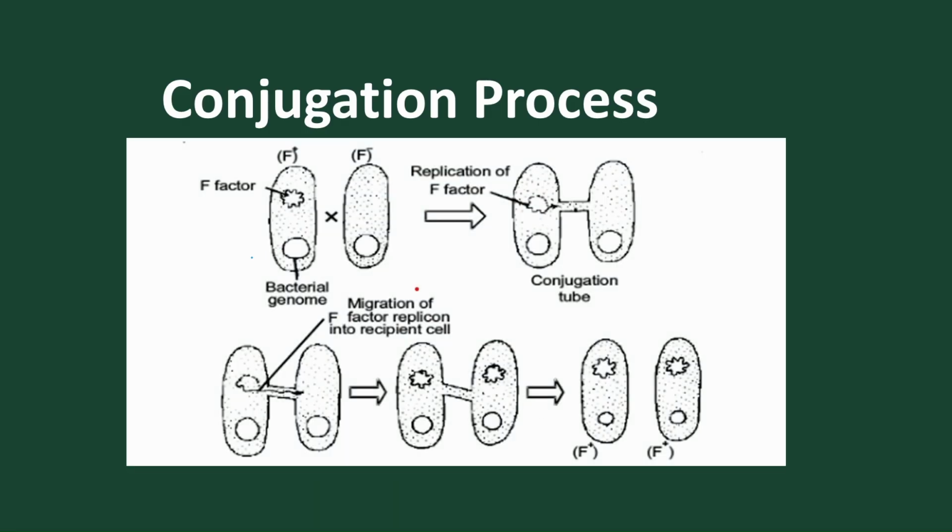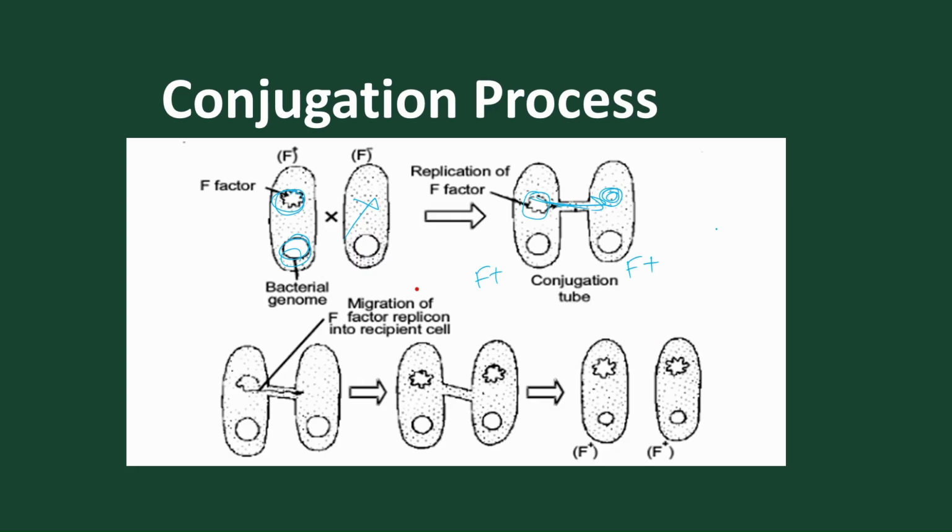So let's go into the conjugation process we have just discussed. For example, this is the plasmid present, this is the DNA present, and here they don't have plasmid, so F minus. In the replication, what happens? The plasmid replicates into two. One of the replicated plasmids moves into the daughter cell, and this F minus is converted into F plus. So this is how transfer of plasmid takes place and converts F minus to F plus.